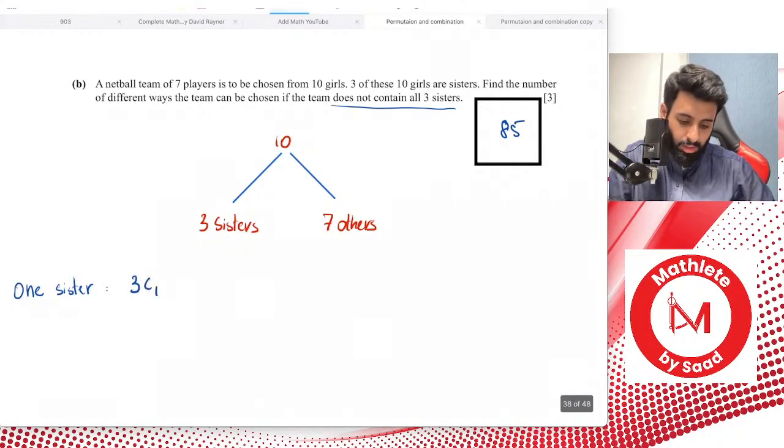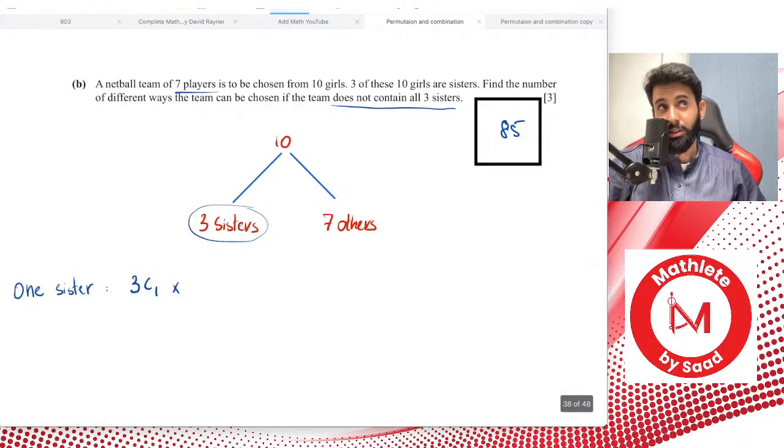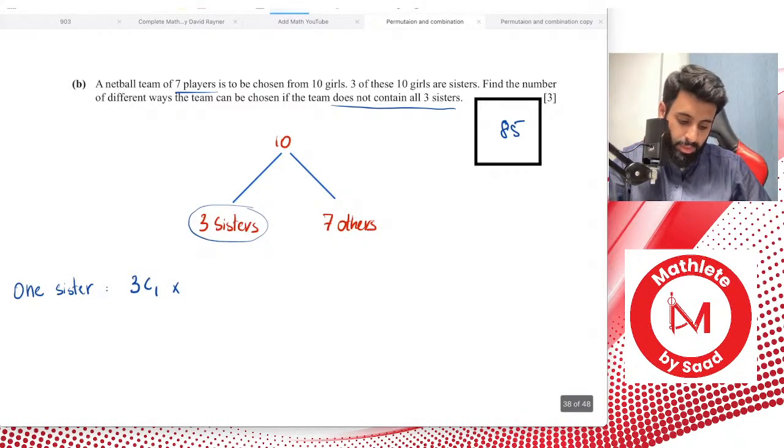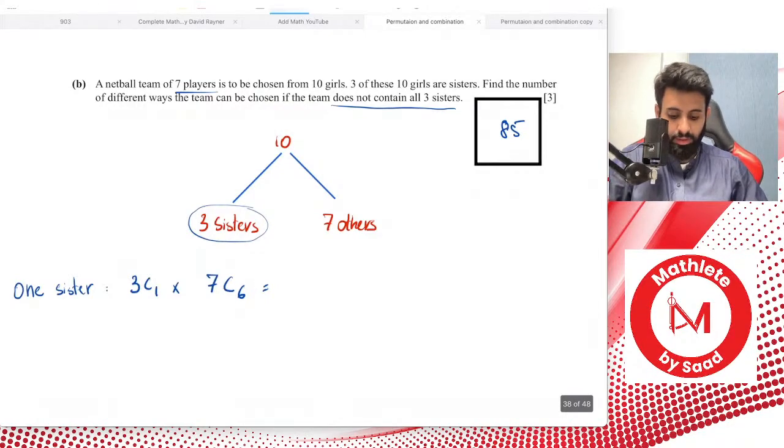In order to complete the team of 7, now that you've already selected 1, where are the remaining 6 going to come from? The remaining 6 are going to come from the 7 others that you have. So that means 7C6. If you work this out, 7C6 is 7, 3C1 is 3, so this is equal to 21.